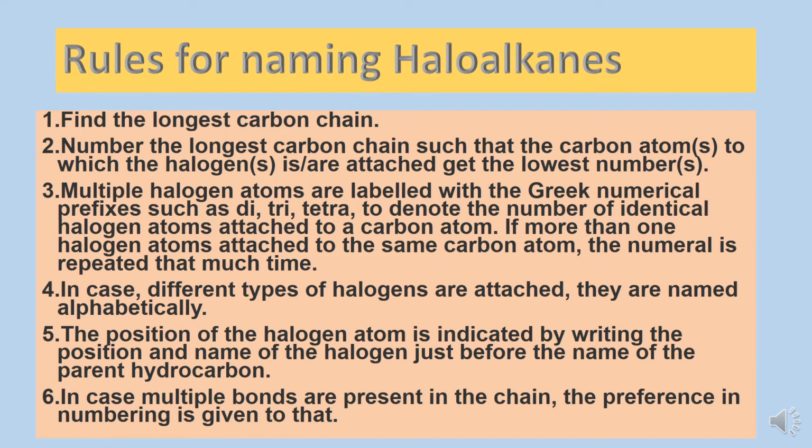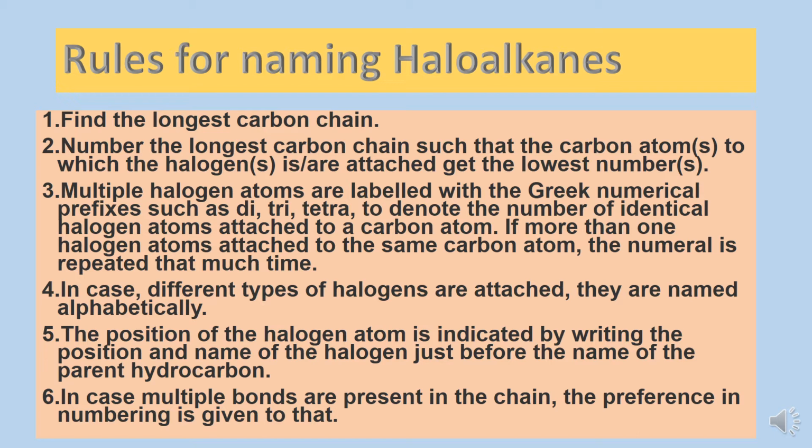Let us see few rules for naming haloalkanes. We need to find the longest carbon chain, number the longest carbon chain such that the carbon atom to which the halogen is attached gets the lowest number. Multiple halogen atoms are labeled with the Greek numerical prefixes like di, tri, tetra to denote the total number of identical halogen atoms attached. If more than one halogen atom is attached to the same carbon atom, the numeral is repeated that much time.